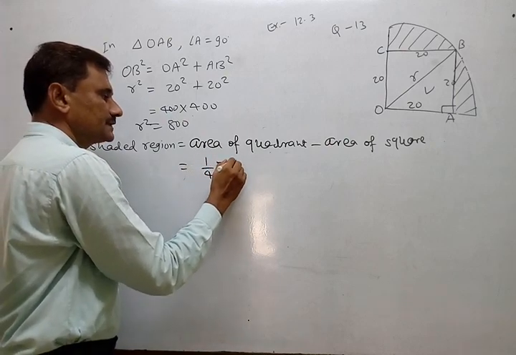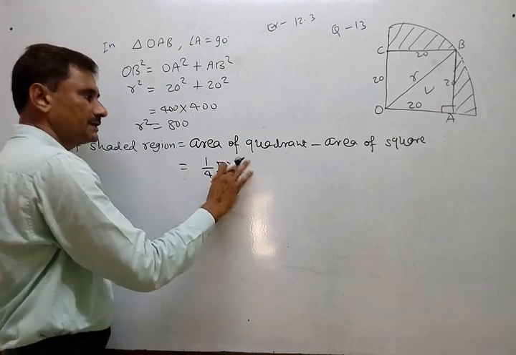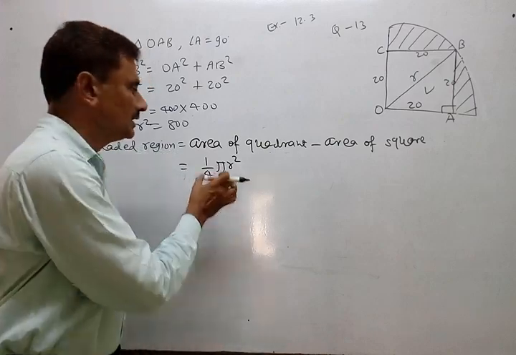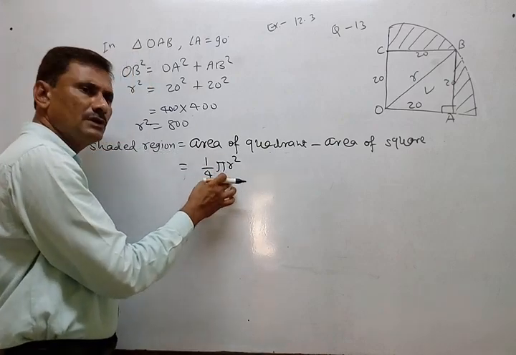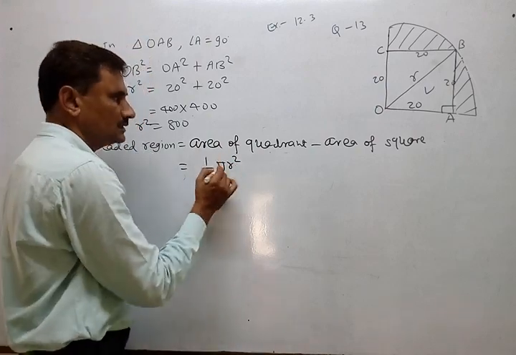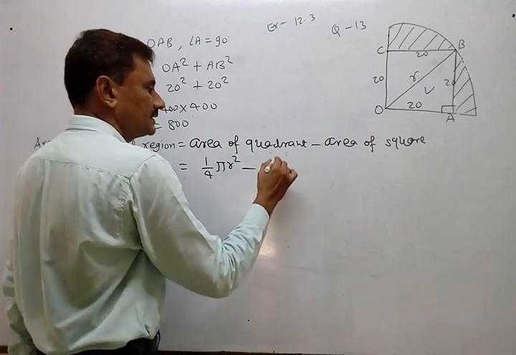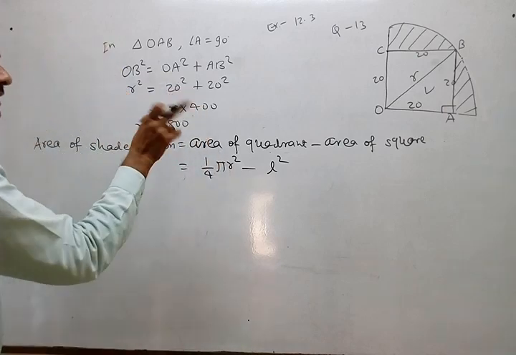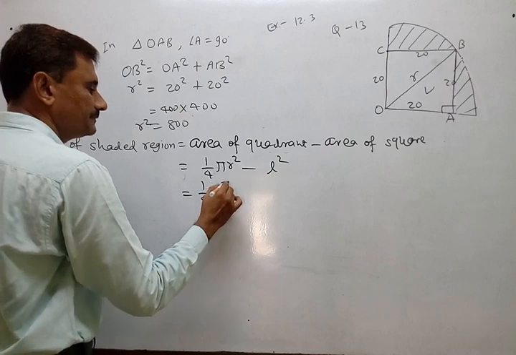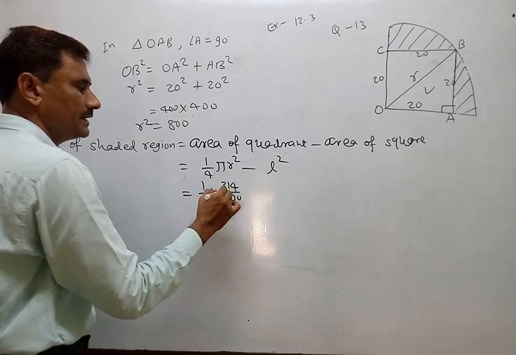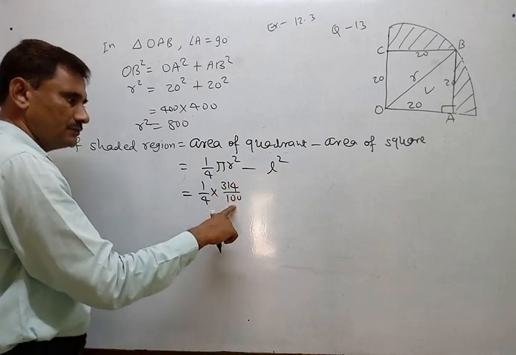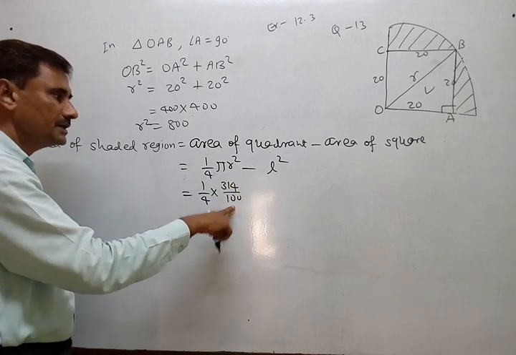Because it is a quadrant. Otherwise you can write pi r square theta upon 360 also, in which theta will be 90. But we usually write the quadrant's formula, 1 by 4 pi r square. That is a part of the whole circle, minus L square. Now we know what L is and what R is. So one fourth into, here pi's value is not given as 22 by 7 but 3.14, so we always place it in integer form by putting 100 in the denominator.